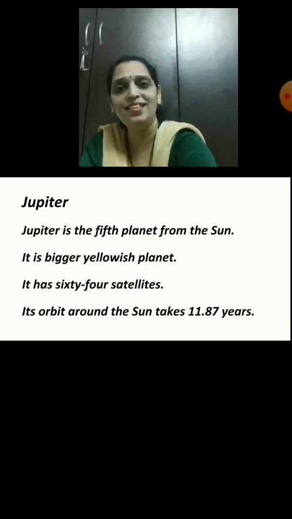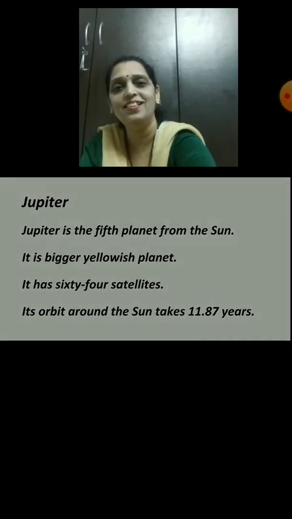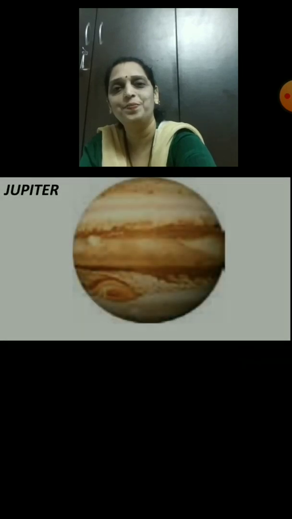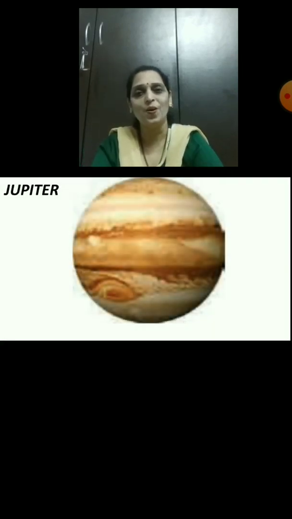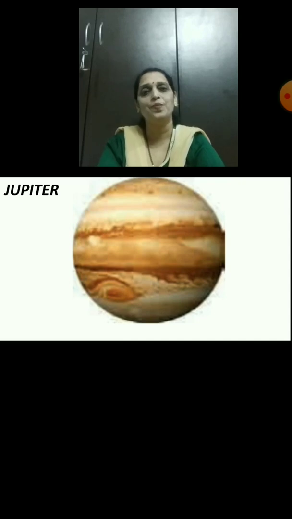Now the next is, this is the picture of Jupiter. Students, it is the first largest planet in the solar system. It is named after the Roman god Jupiter.